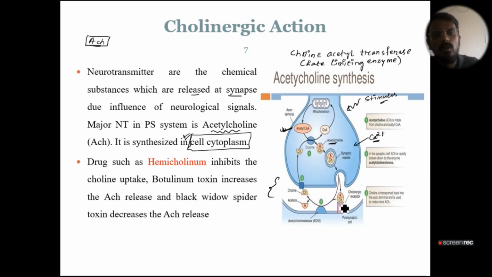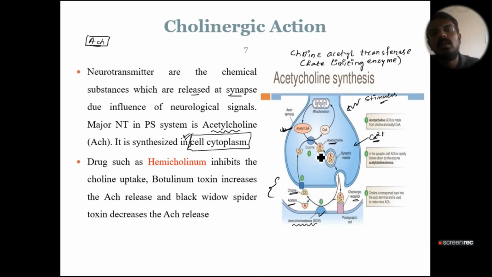After release, acetylcholine will bind to the postsynaptic receptors on the postsynaptic neuron and produce its action. After binding and showing its action, the remaining amount of acetylcholine will be broken down by an important enzyme, acetylcholinesterase. Acetylcholinesterase will break the acetylcholine into two parts, choline and acetate.